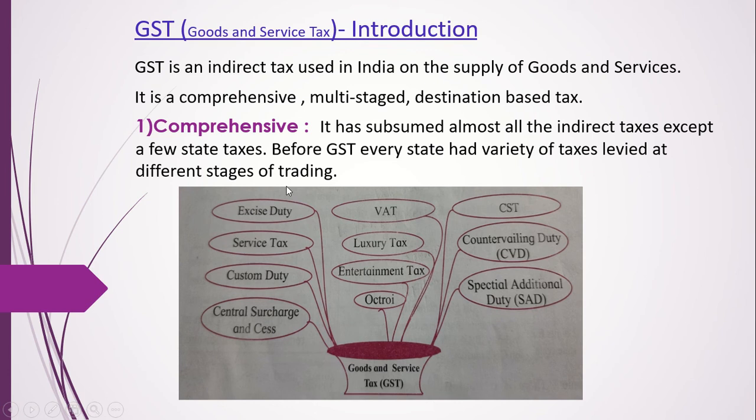Earlier, this excise duty tax was levied on beedi, cigarettes, petrol, diesel, etc. Service tax was on restaurants, doctors, etc. Custom duty: whenever we import anything, we have to pay custom duty. Luxury tax was on luxury cars and 5-star hotels. Entertainment tax was on the movies that we go to the theater and watch. You know, on a movie ticket anytime you see, there will be entertainment tax.